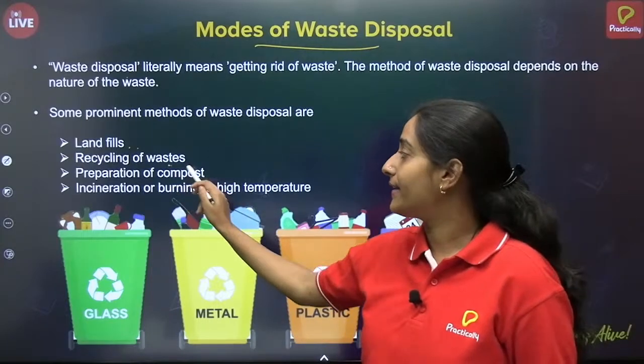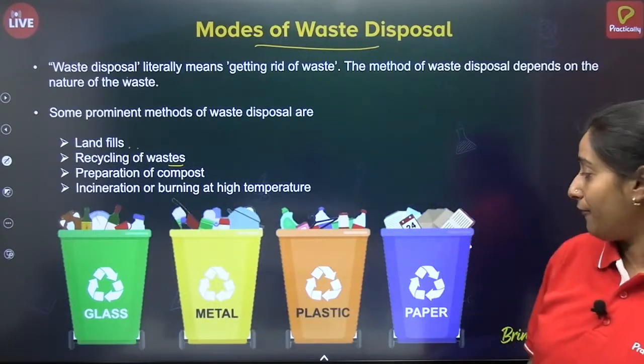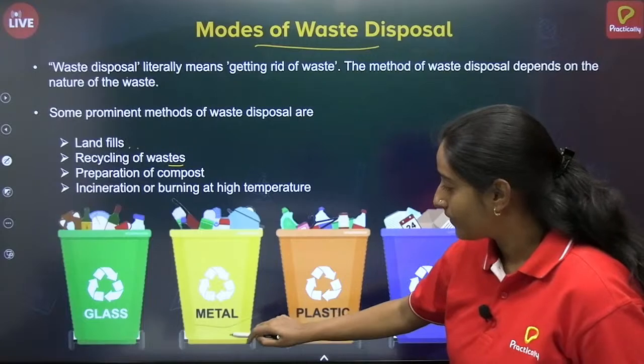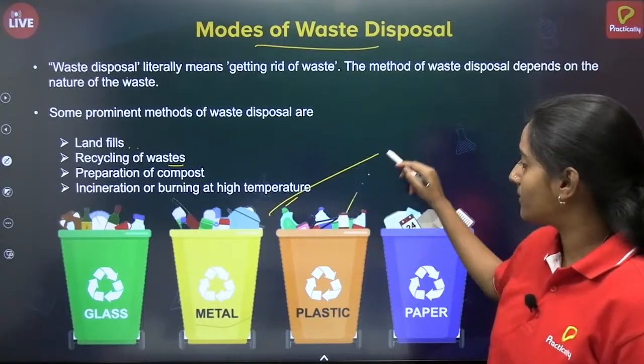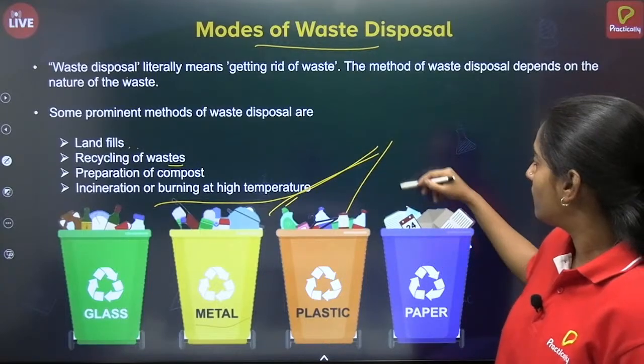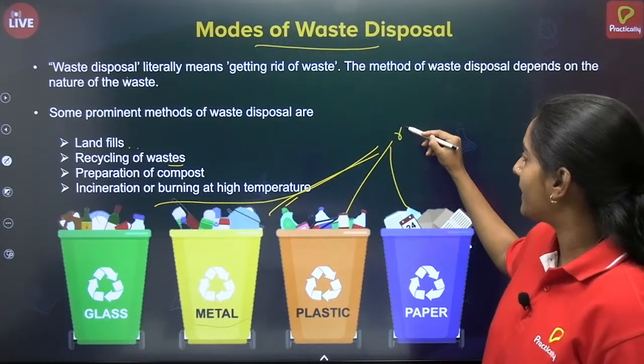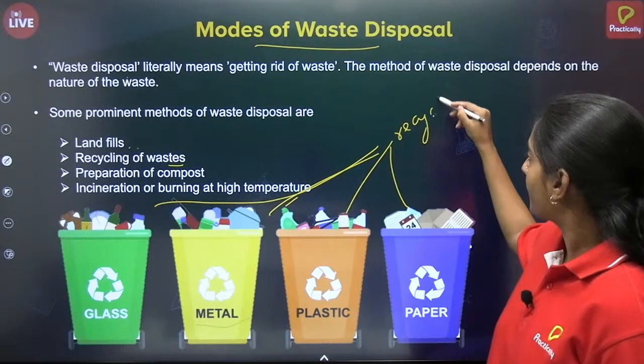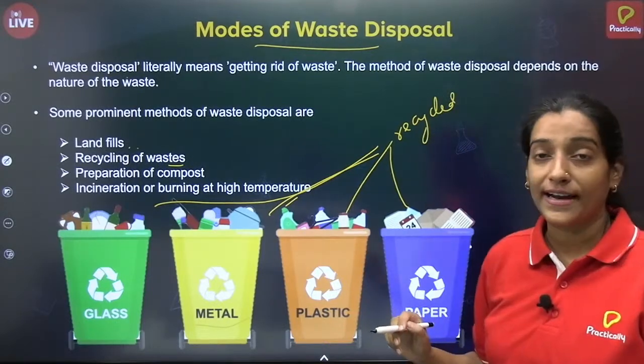Then there is recycling of waste. Metals, plastics, even glass and paper are all recycled. What does that mean?